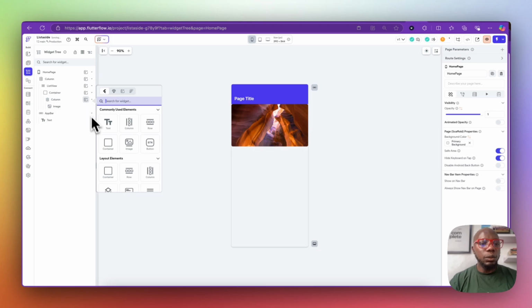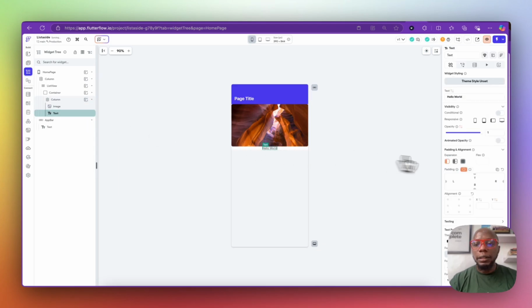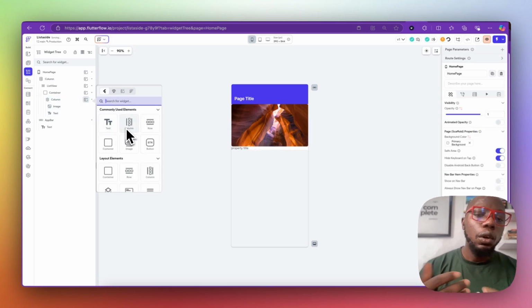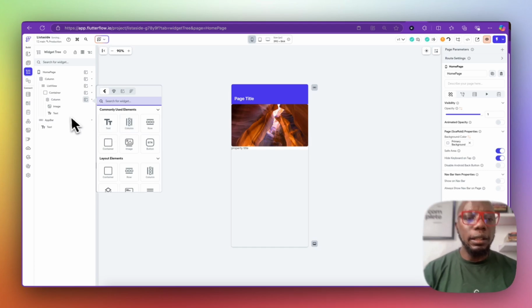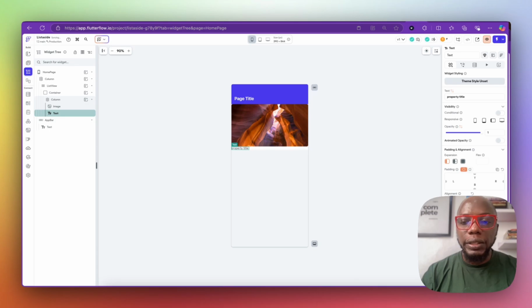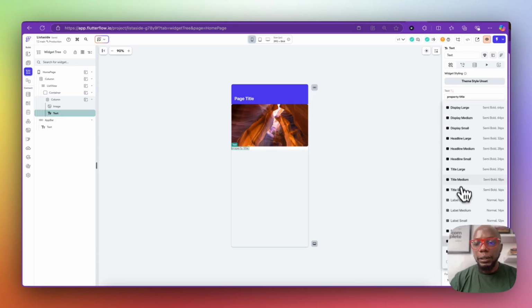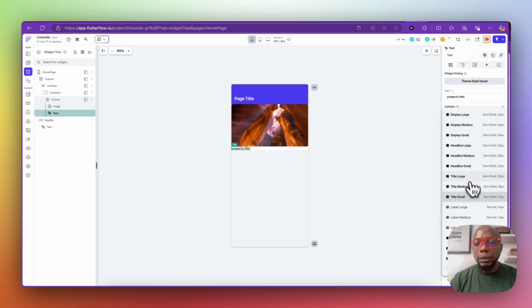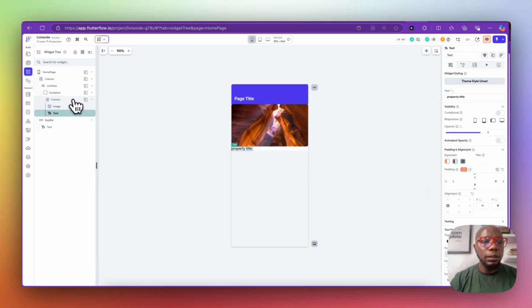And after putting the image, we want to add text to it. And this text is going to be the title. This is going to be the property title. And then we want to add a little bit of description to it, or somehow we might not really want to add that. So we'll just go with the text and the image. So the image that we're going to collect will be the first image of the property. So we'll go right here and we'll choose a title medium. That's what we'll choose.